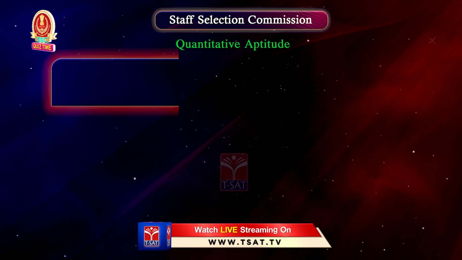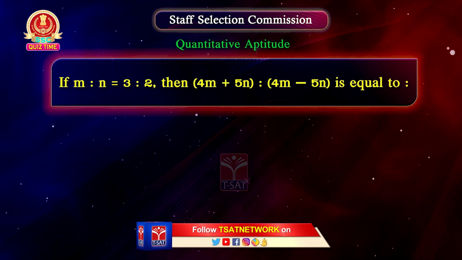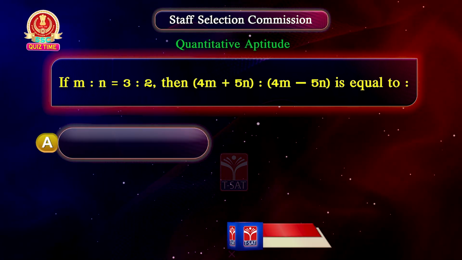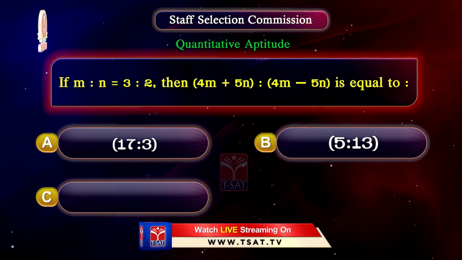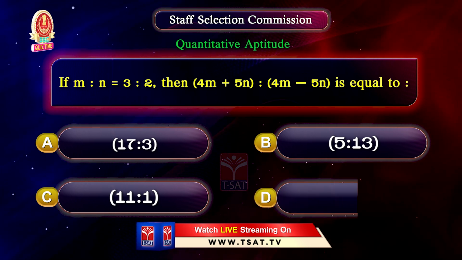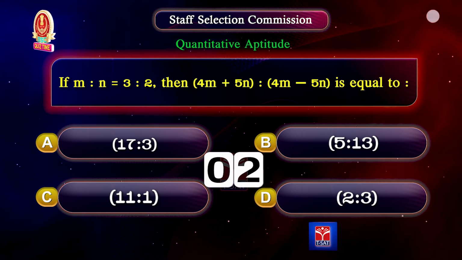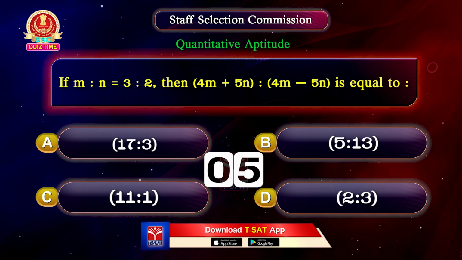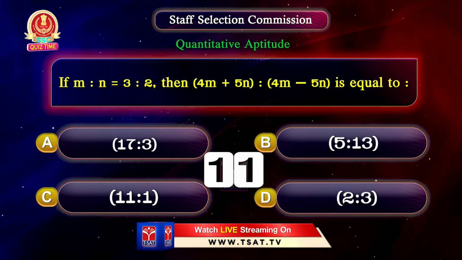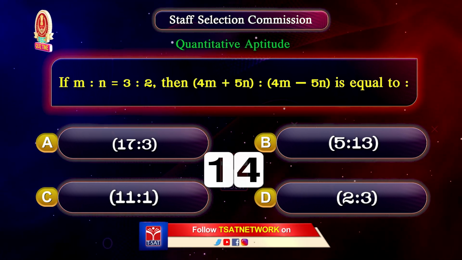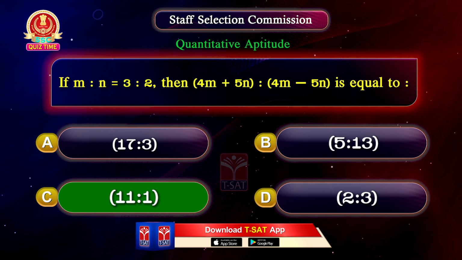Next question. If m/n is equal to 3:2, then 4m plus 5n is to 4m minus 5n is equal to option A, 17:3, option B, 5:13, option C, 11:1, option D, 2:3. Your time starts now. The correct answer is option C, 11:1.